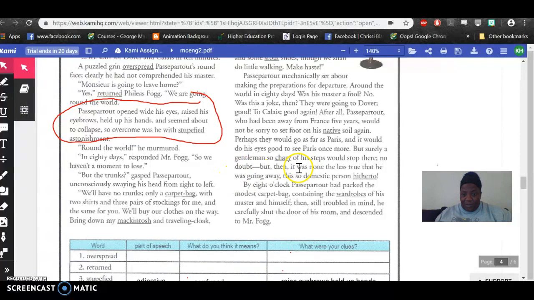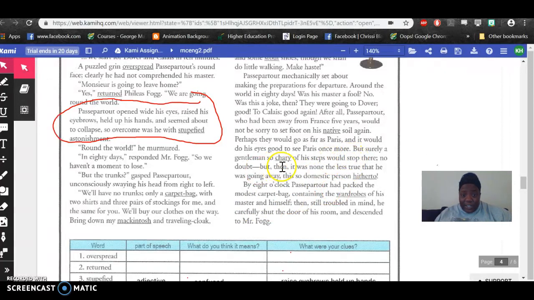But surely a gentleman so chary of his steps would stop there. No doubt. But then it was none the less true that he was going away. So this so domestic person, hitherto. Okay. So hitherto, I think that's a T, right? Hopefully I'm pronouncing it right. Actually, I have no idea.